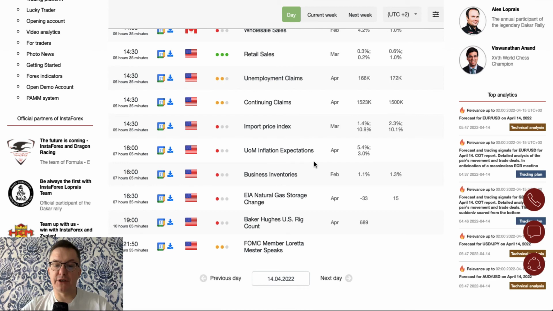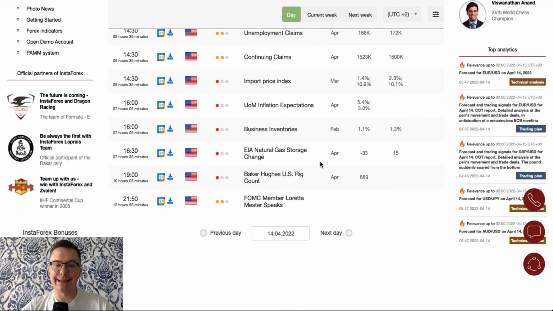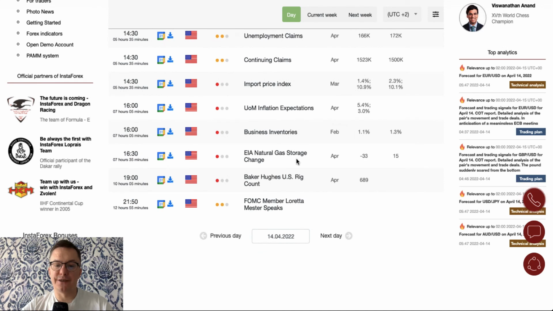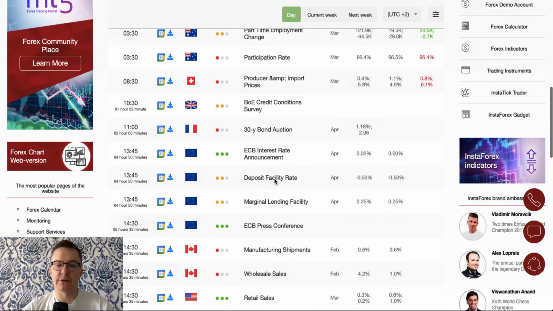University of Michigan inflation expectations are scheduled for release at 4 p.m., and at 4:30 we got the natural gas storage change, and at 7 p.m. a US bond auction. At the end of the day, just before the close of the New York session, we got FOMC member Loretta Mester to give a speech. So pretty much a busy day today, and I think we should start with the Australian dollar and then go straight to the euro.